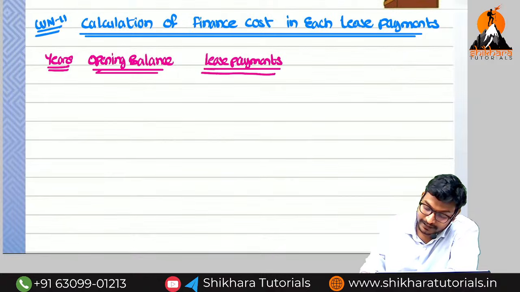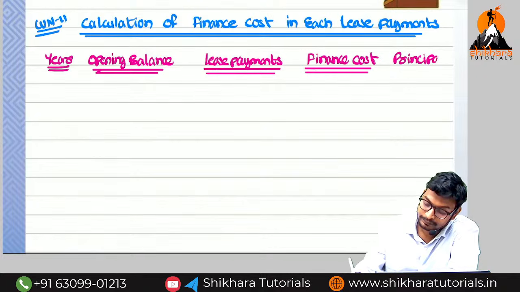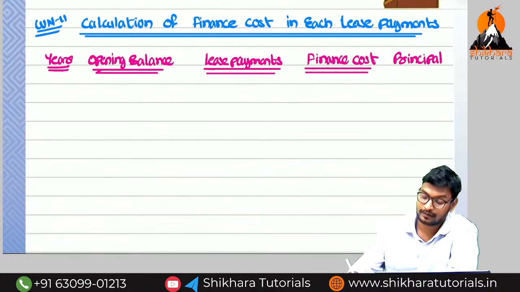Next one, finance cost. Third one is principal.